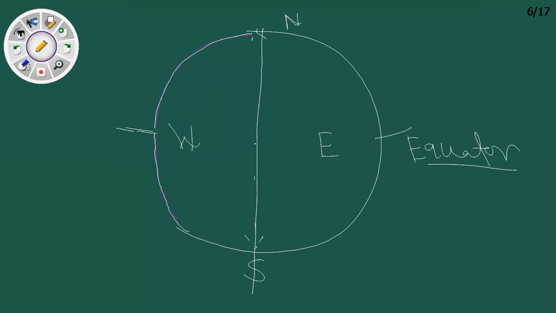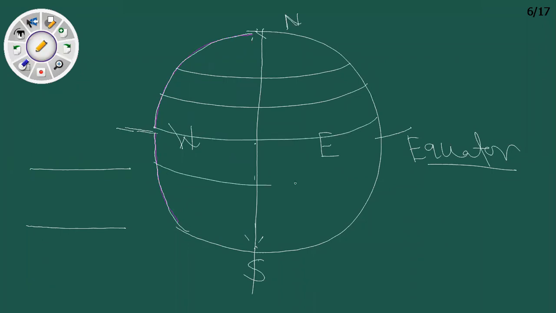Now listen, each and every country on the globe has its location between two latitudes. Latitudes mean horizontal lines. These are the latitudes on the earth. These latitudes are imaginary lines on the earth used to determine the location of any country on the globe. The same is the case with longitudes. Longitudes are vertical lines on the globe. These longitudes are also imaginary lines on the earth.